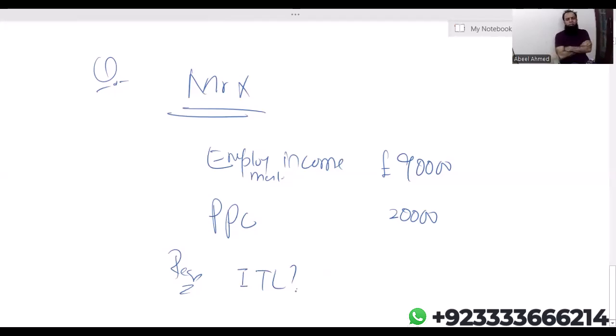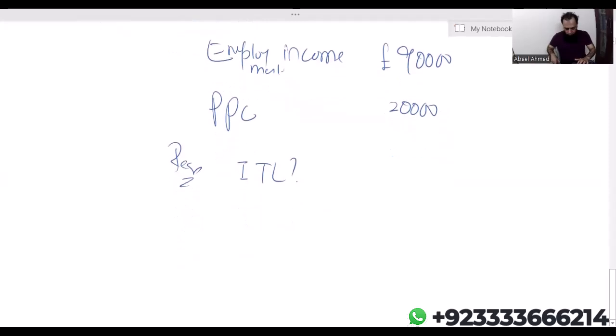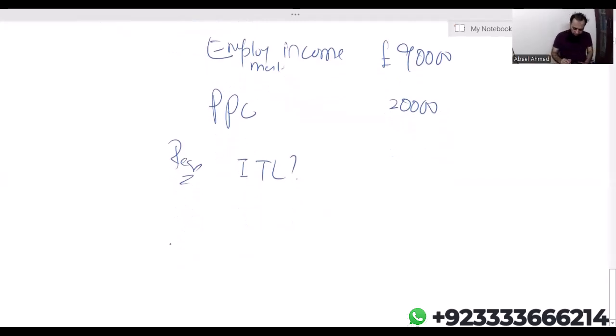We know that employment income is a non-saving income. And let me tell you one thing, some of the students make one mistake. Personal pension contribution is not deducted from any source of income. Because students think that, yes, it is an outflow. That's not your expense. Okay. So the contribution in PPC is not deducted from any income. So let's calculate tax.